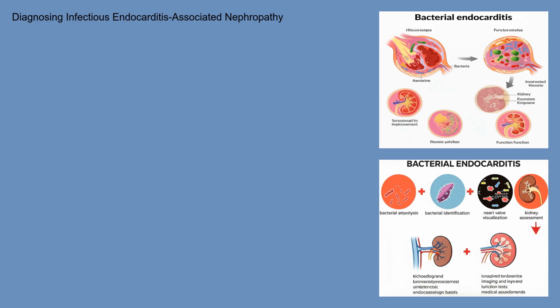How is infectious endocarditis-associated nephropathy diagnosed? The diagnostic process involves several steps. First, blood cultures are crucial to identify the causative bacteria of the endocarditis. An echocardiogram, either transthoracic or transesophageal, is used to visualize the heart valves and detect vegetations, which are clumps of bacteria and debris. Urine analysis will reveal the presence of protein and blood. Kidney function tests, such as serum creatinine and BUN, blood urea nitrogen, will assess the level of kidney impairment. In some cases, a kidney biopsy may be necessary to confirm the diagnosis of glomerulonephritis and determine the specific type